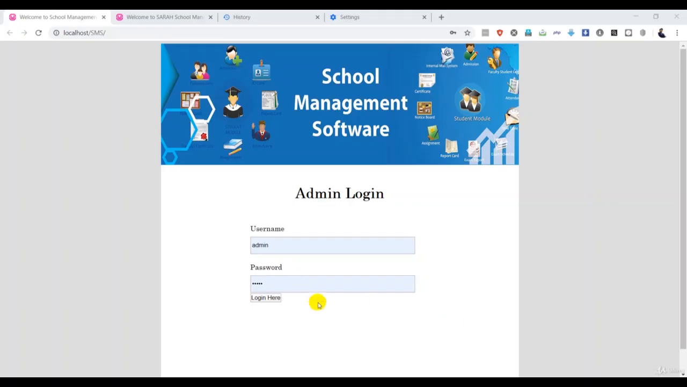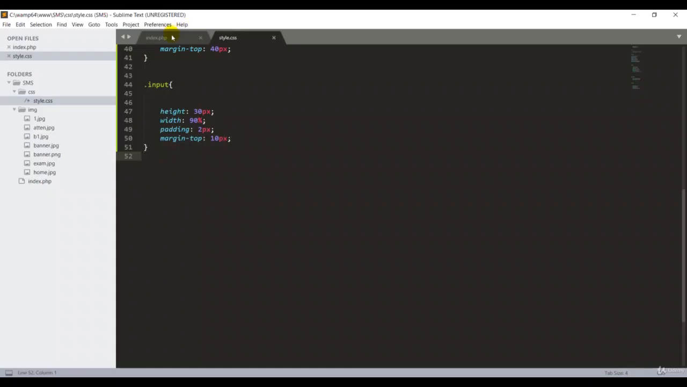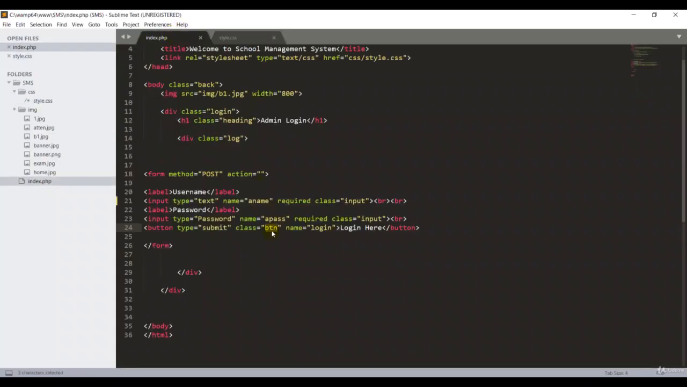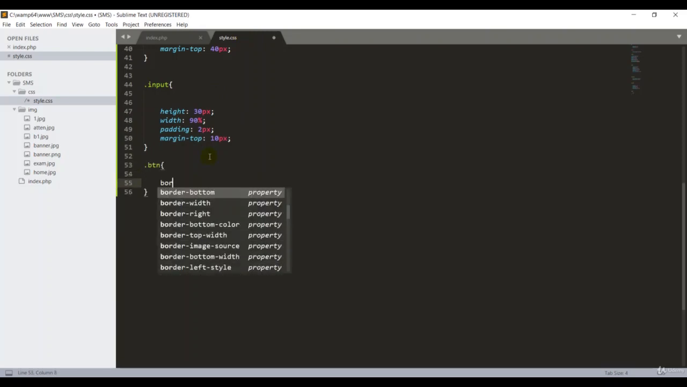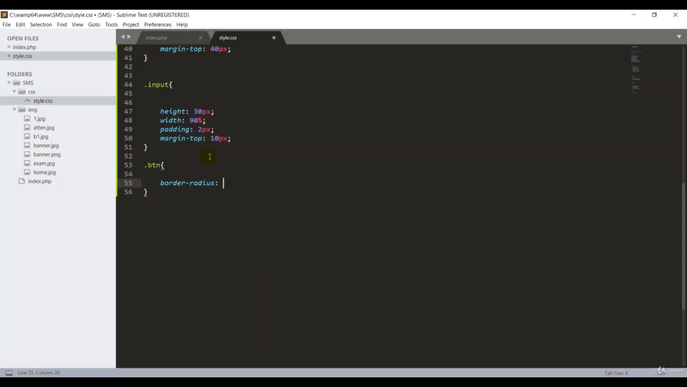So now we have to design our login button. I'll go back to my index.php. I have to check the class name of the button, which is btn, I put here. So I'm back to the style.css and btn, open curly braces. For the btn, the border radius for my button, I can put 5 pixel.